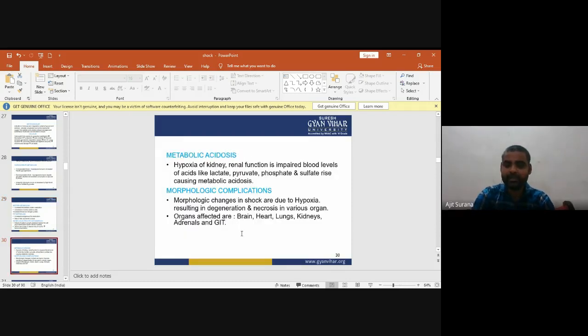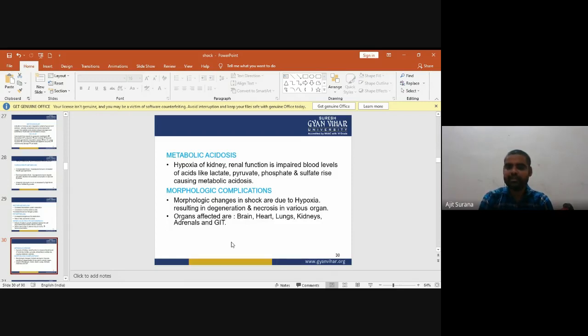Now, metabolic acidosis. Hypoxia of the kidney may occur in metabolic acidosis. Renal function is impaired. Blood levels of acids like lactate, pyruvate, phosphate, and sulfate rise, causing metabolic acidosis.